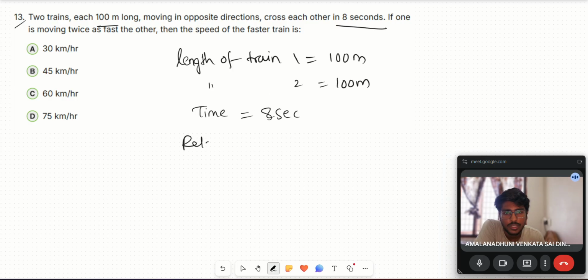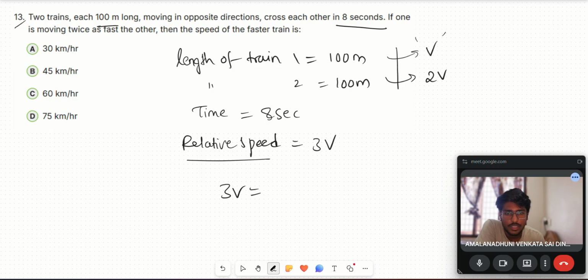So what is the relative speed? Since they are moving in opposite directions, the speeds will add. If one train is moving twice as fast as the other, let train one be moving with speed v and train two with speed 2v. So what is the relative speed between them? In opposite directions it is 3v.